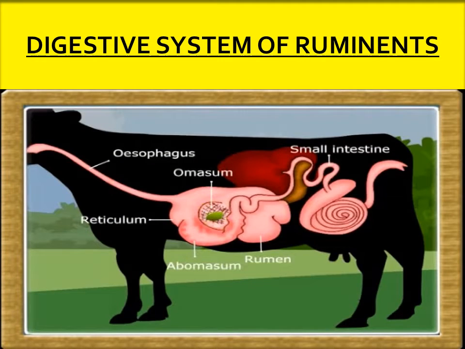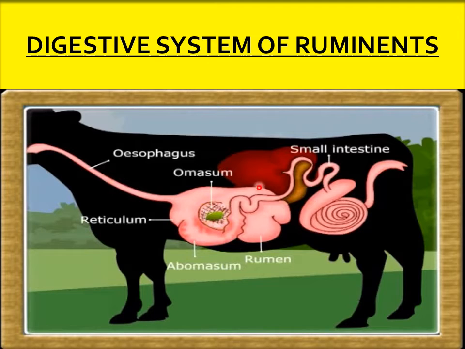First, we will see ruminants. So, herbivorous animals. Can you all say any examples of herbivorous animals? Cow, buffaloes, goat, sheep, these all eat grass. So these animals quickly swallow the grass. This grass is rich in cellulose, and they store it in a part of the stomach called rumen.